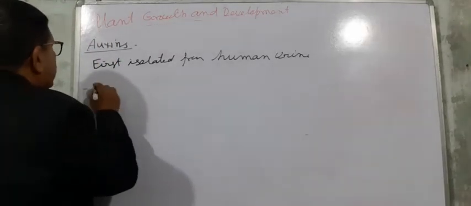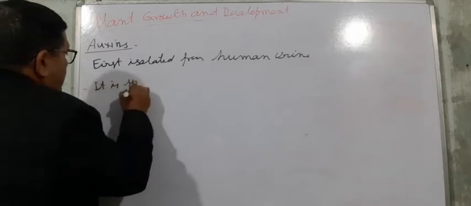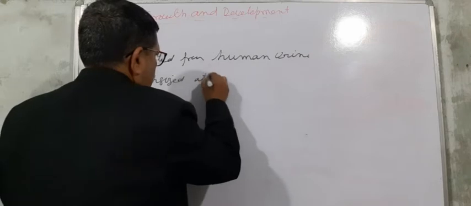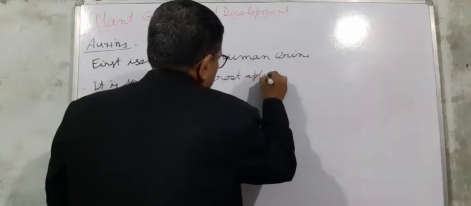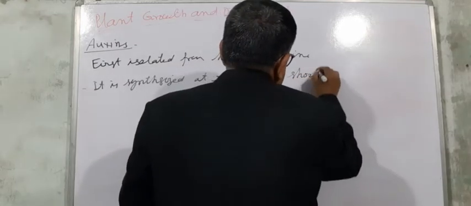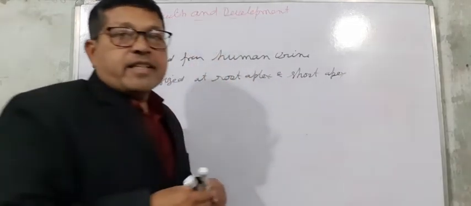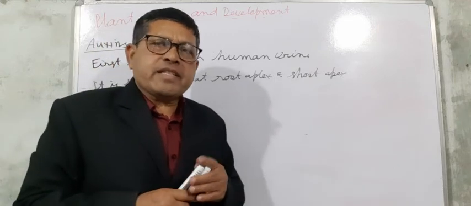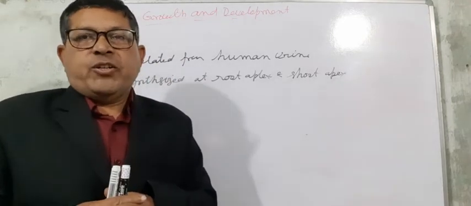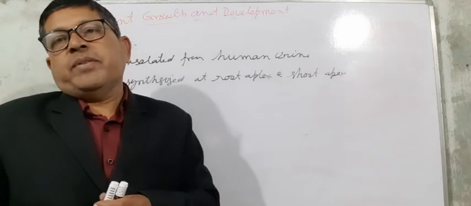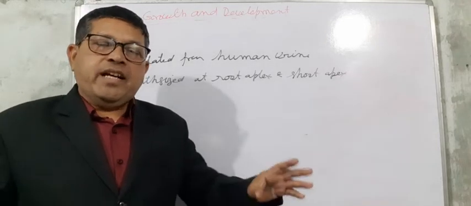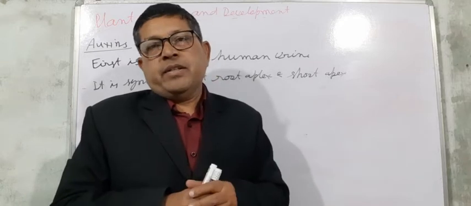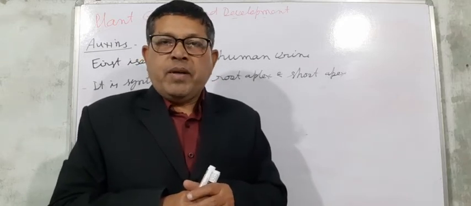Auxin is synthesized at the root apex and shoot apex, and from these apexes it migrates to different parts of the plant, to its site of action.